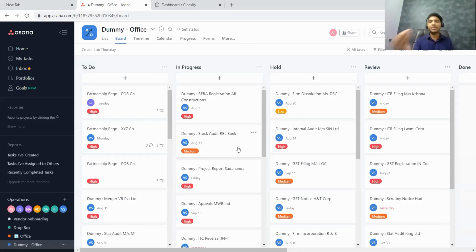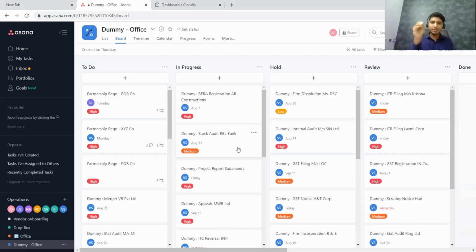You have an application in the App Store that you have to download. You can use it on iPhone. Then again, there is one more application in the App Store. You download it, and you can also use it on your Android mobile phone. Just like you use any other software or application, you can also use your team management software.